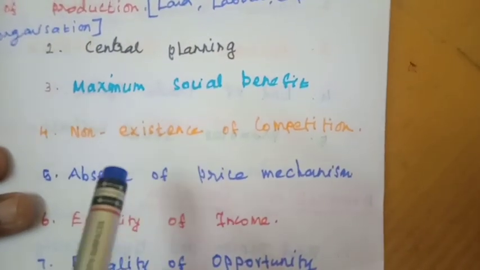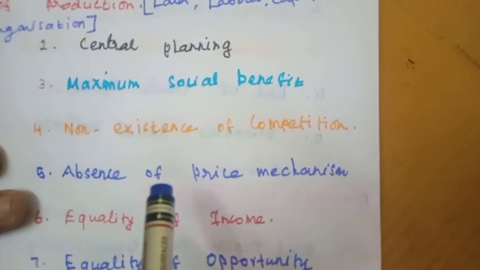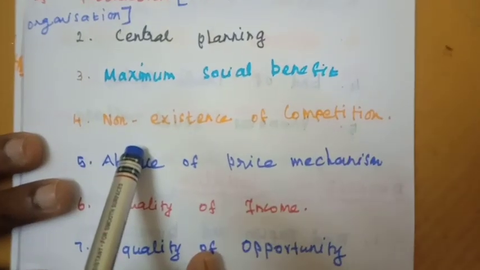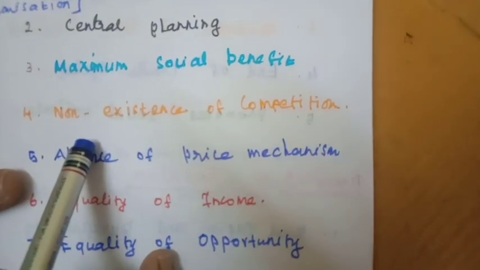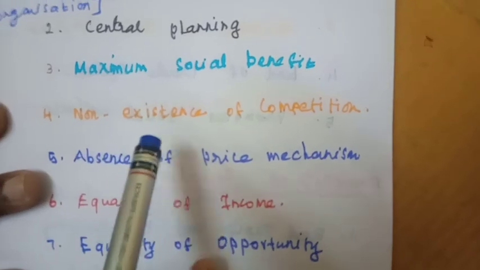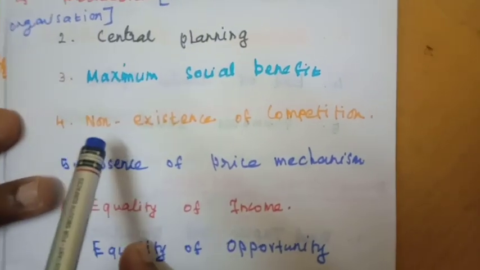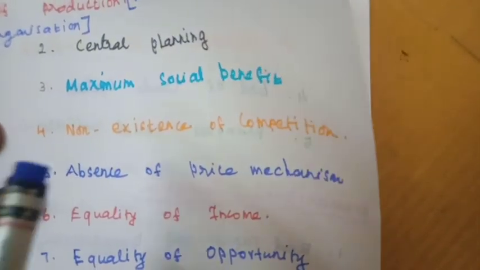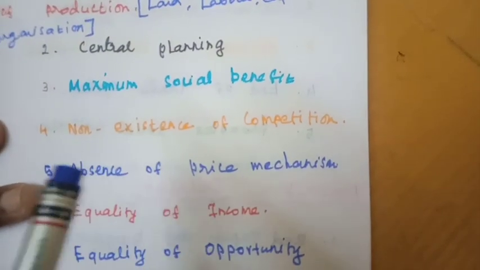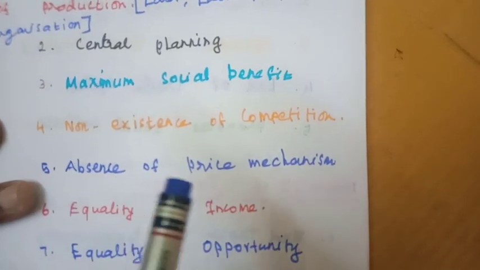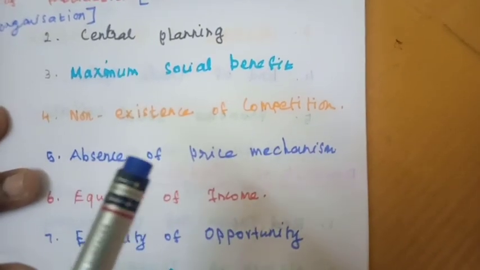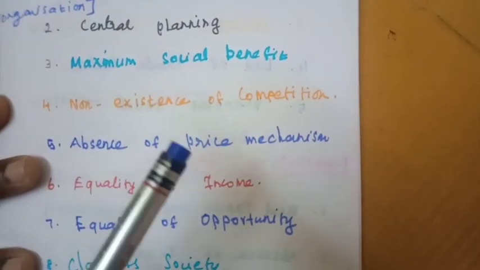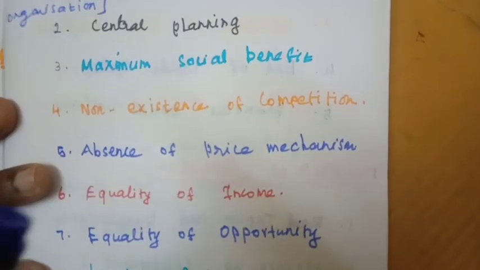The fourth point is non-existence of competition. Under the socialist economic system, there is an absence of competition in the market, because private people are not allowed in the marketing process. There is no competition between producers, because the ultimate authority is the central government or central authority. The state, meaning the government, gets full control over the production and distribution of goods and services. The consumer will have limited choice.